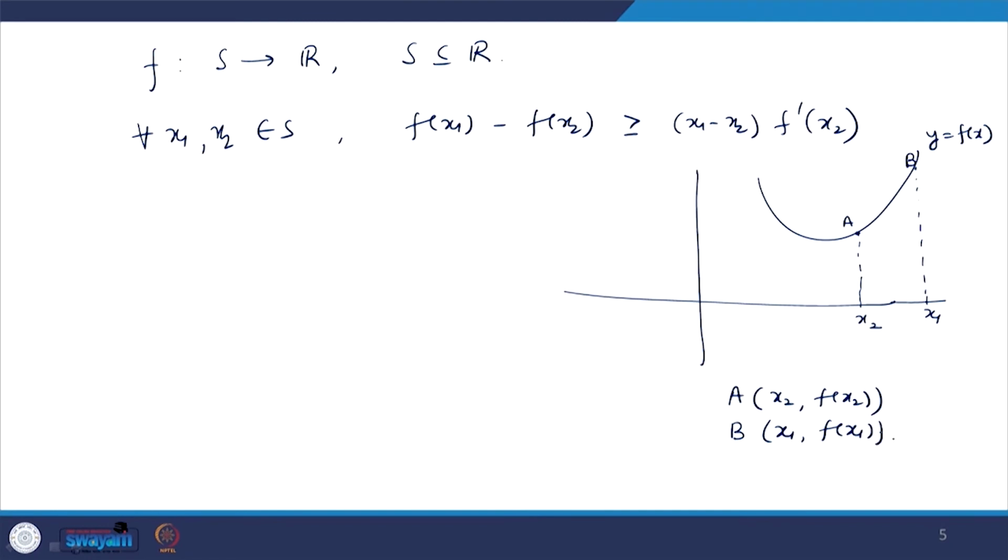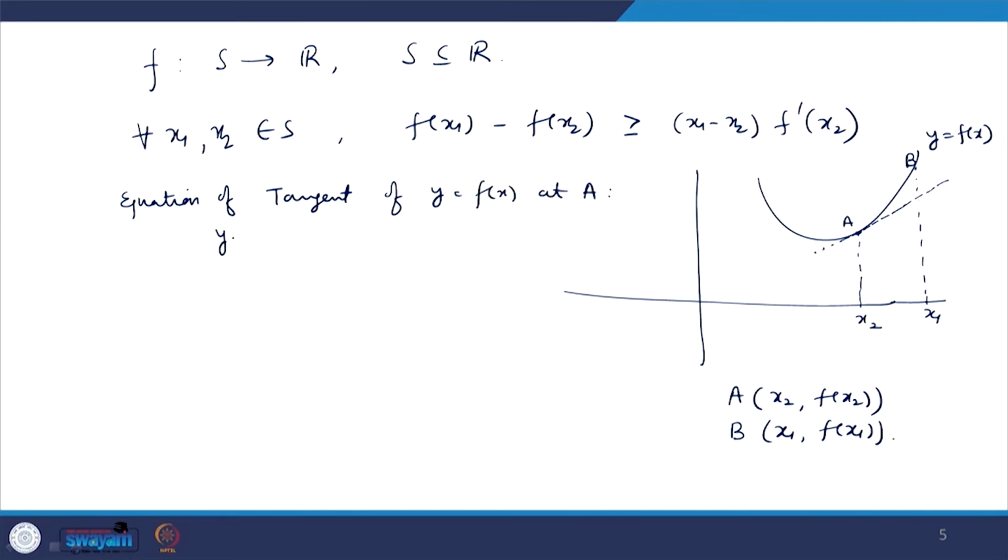Okay. Now, you draw a tangent at this point. Okay. So, what is the equation of the tangent of y equal to f x at A?